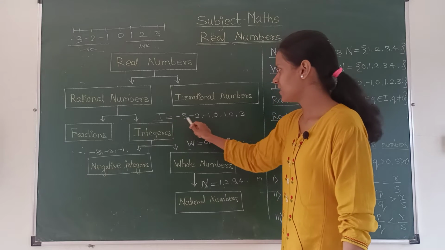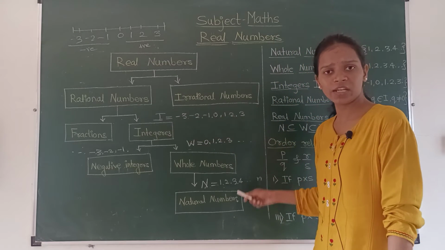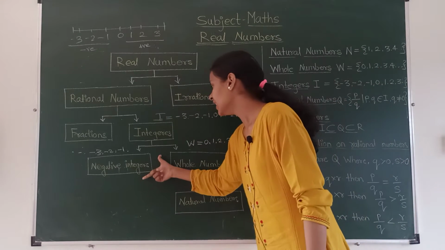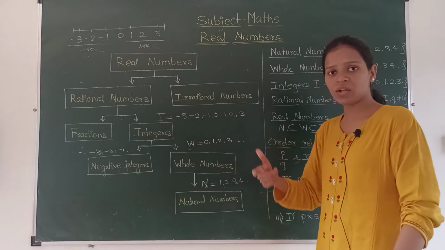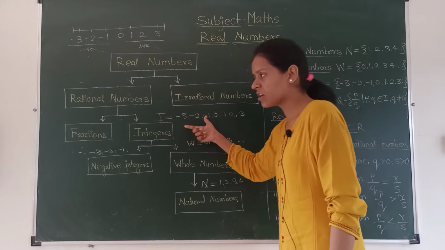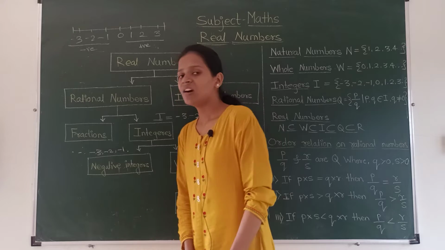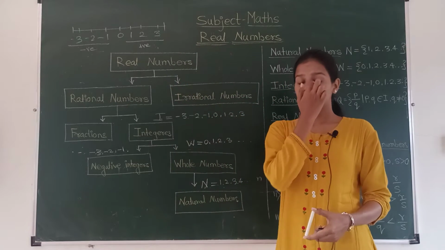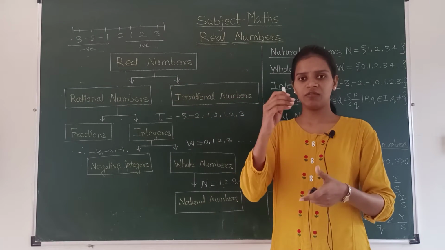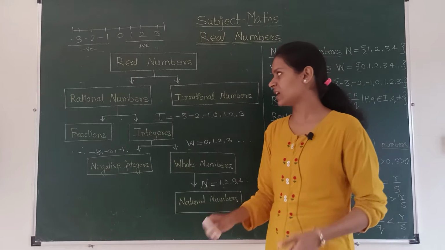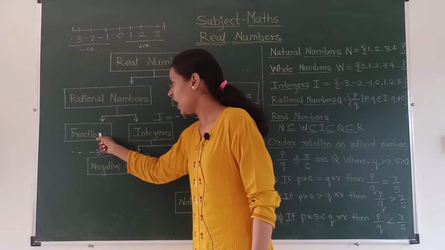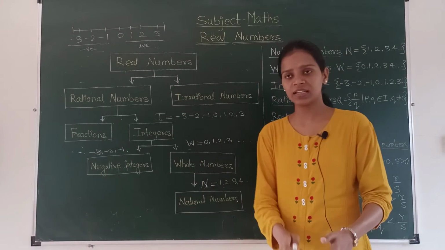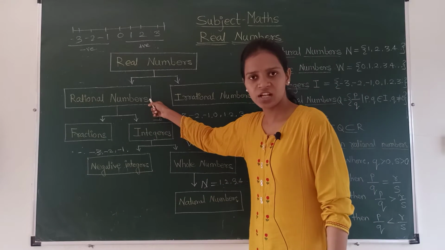Integers are what? Minus 3, minus 2, minus 1, 0, 1, 2, 3. So if we add negative integers and whole numbers together, we get the integers. And fractions, what are fractions? The numbers which are in the format p upon q are called fractions. If we add fractions and integers together, we get the rational numbers.